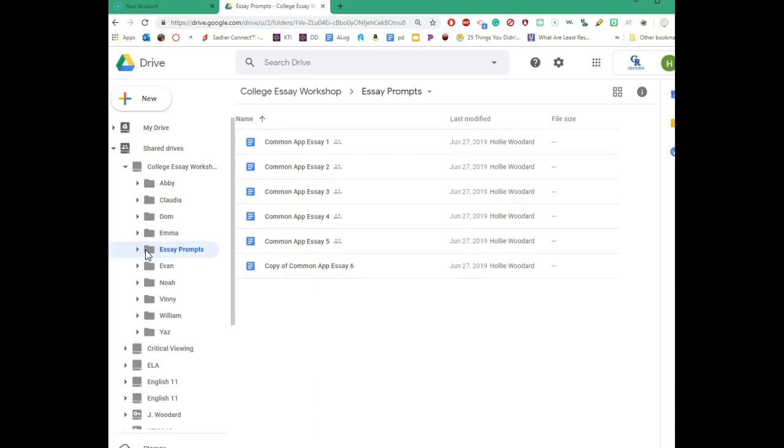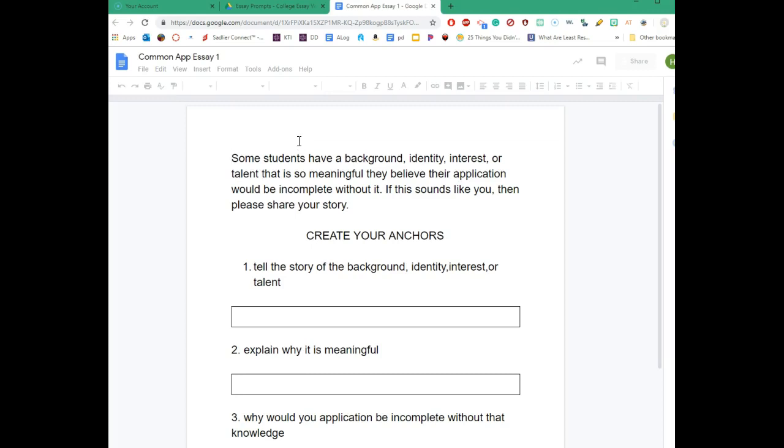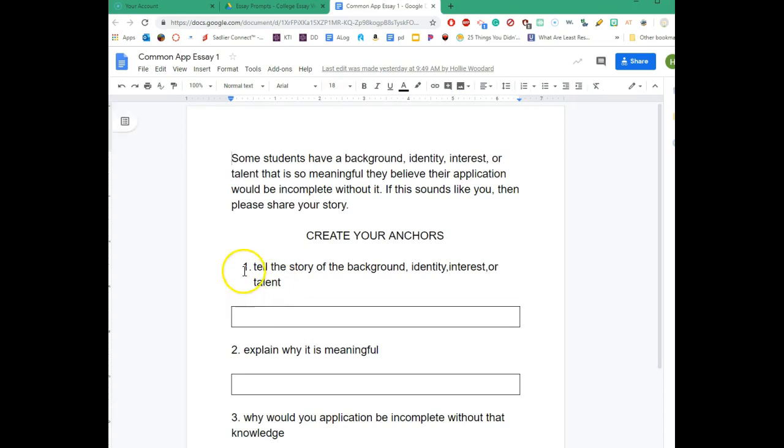If you go into the actual essay prompts, you're going to see 6 different essays. What I want you to do for step 1 is go into each essay. So you'll click on it to open it, and what you're going to do is answer each question. So you're going to read the prompt.